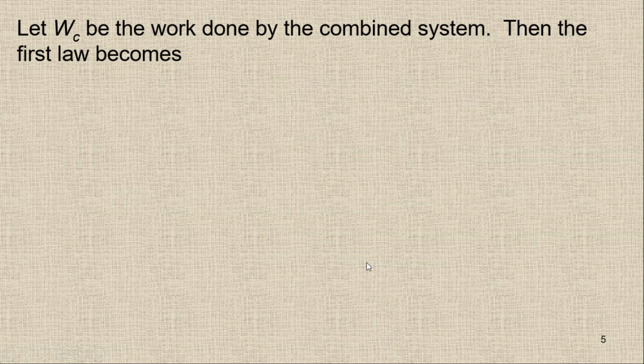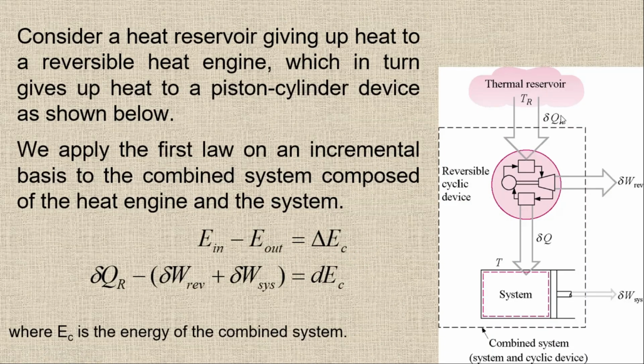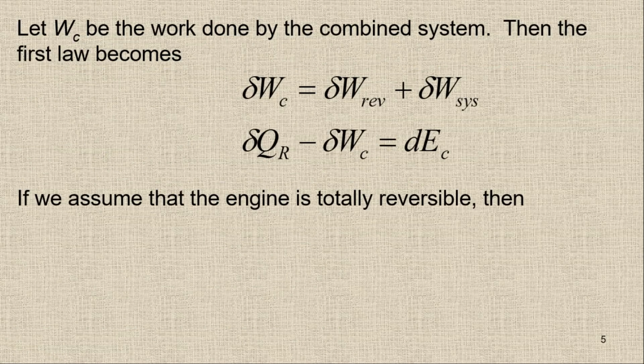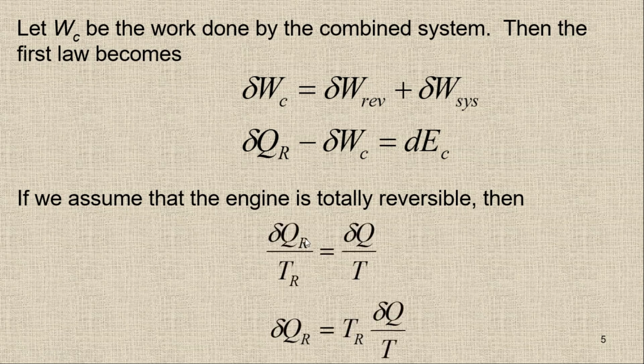So I'm just going back. We have the relationship that this amount of heat coming to this system, divided by this one, and the ratio will be the same as we are going to get from this one. If I divide this QR by this TR, and divide this Q by this T, the ratio will be the same for the total reversible cycle. So the condition is the total reversible cycle, and what a total reversible cycle is we have already discussed in the previous lecture. So for the total reversible cycle we have this relationship.